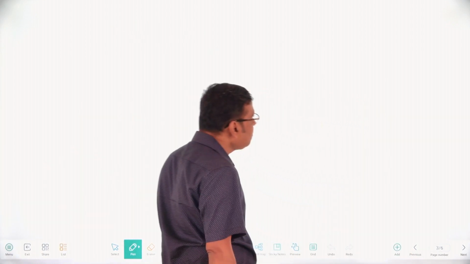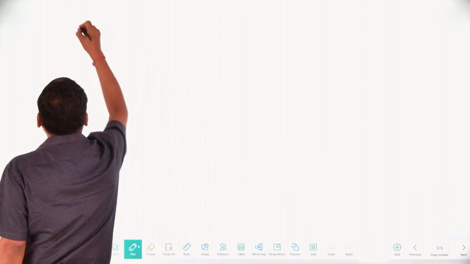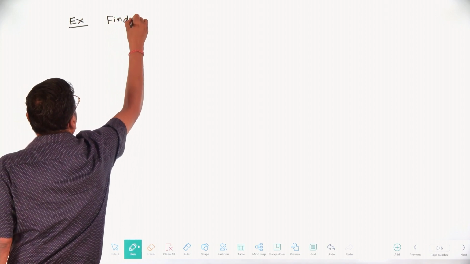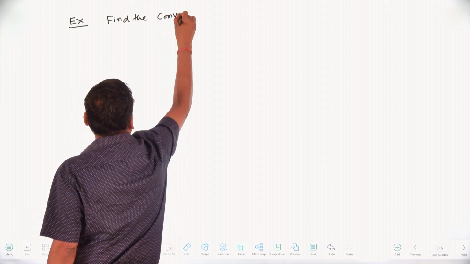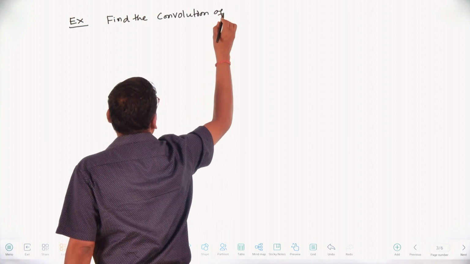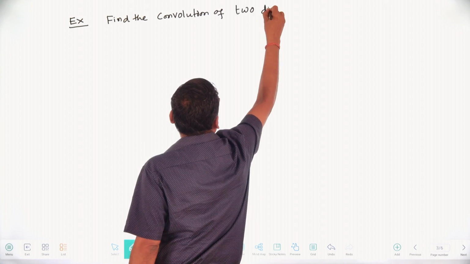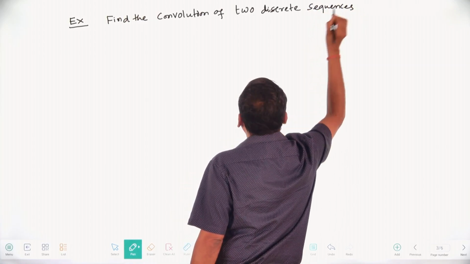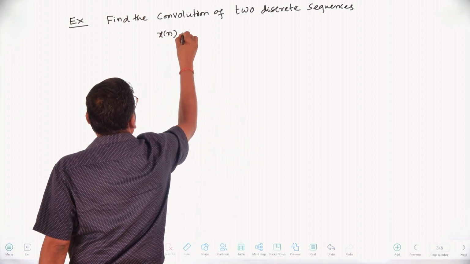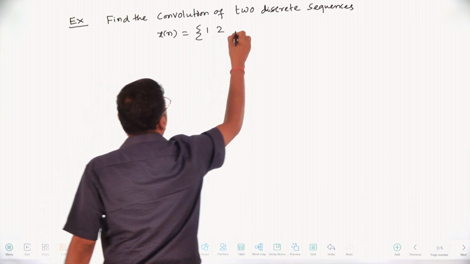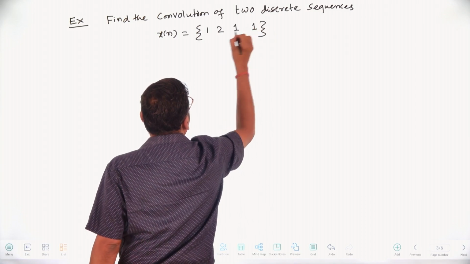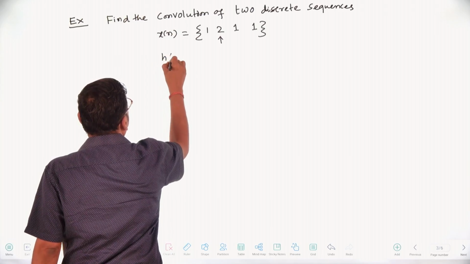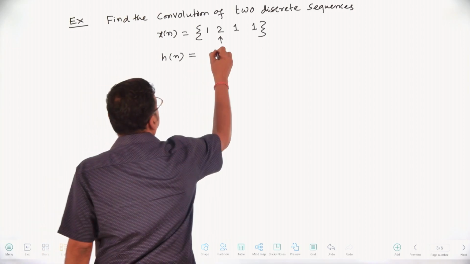Now, for an example, suppose I say find the convolution of two discrete sequences. x of n is given, that is 1, 2, 1, 1. h of n is given, that is 1, 1.